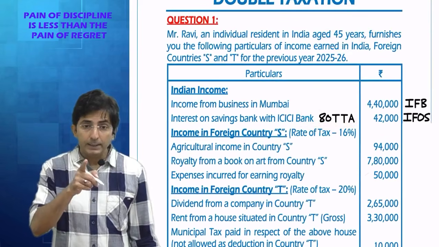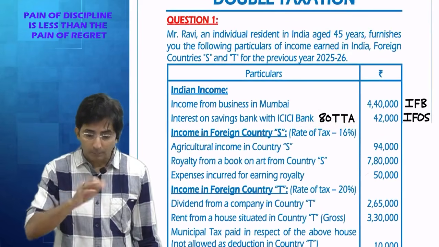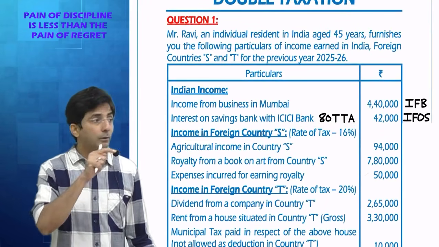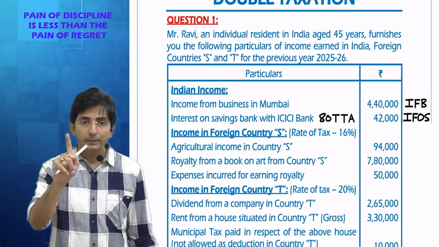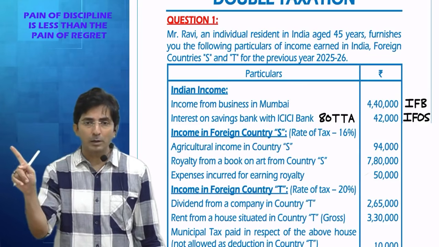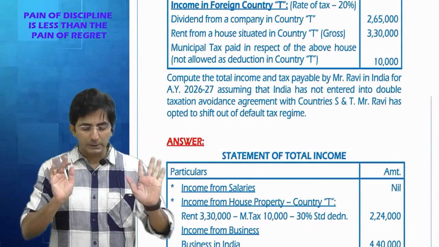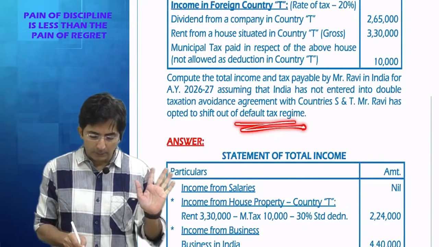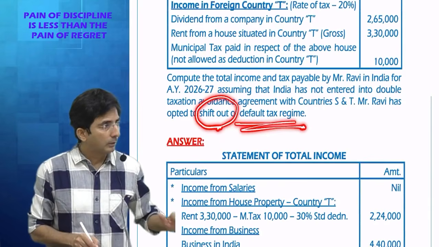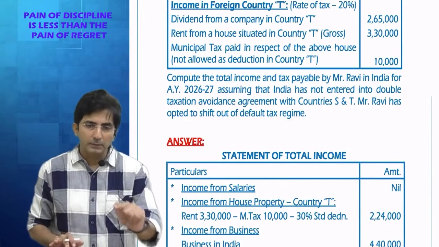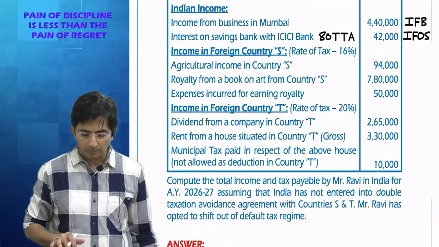And see, 80TTA is from chapter 6A, na? Be careful. By chance, if the question is of new regime, in new regime, chapter 6A is not allowed. But don't worry, here the question is as per old regime, because they have said default regime, I want to shift out. So it is old regime, and in old regime, chapter 6A will be allowed.